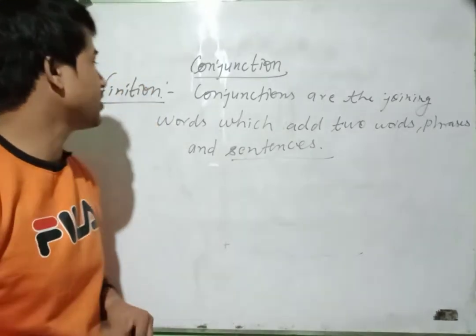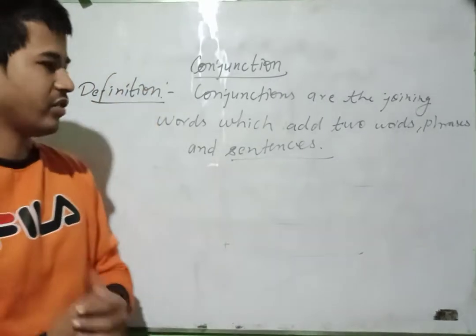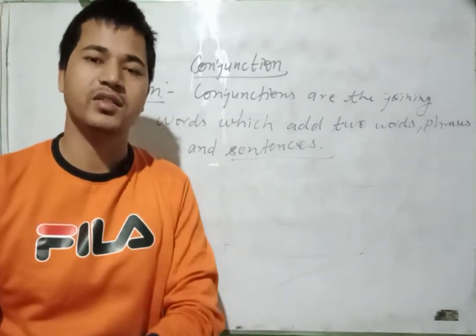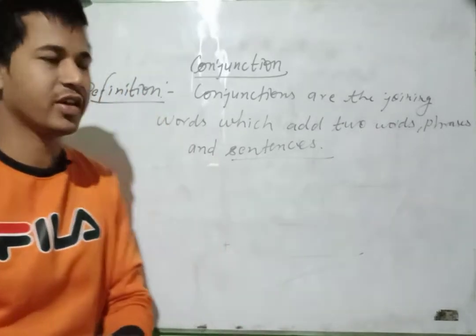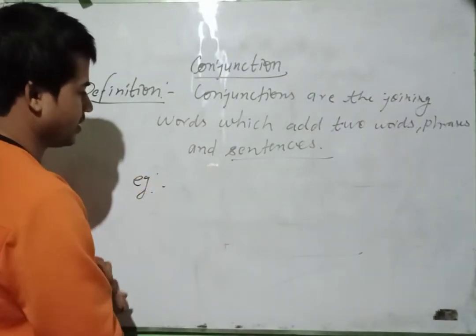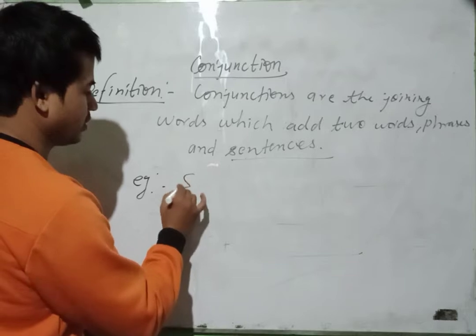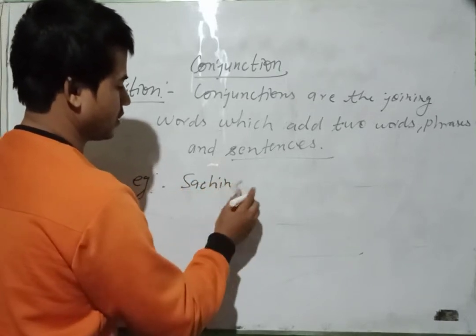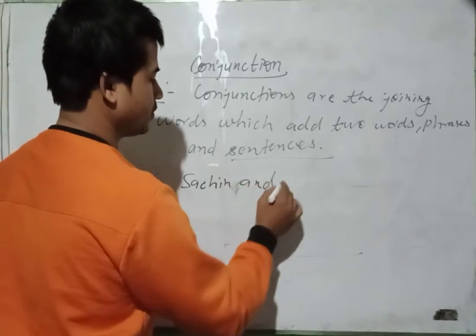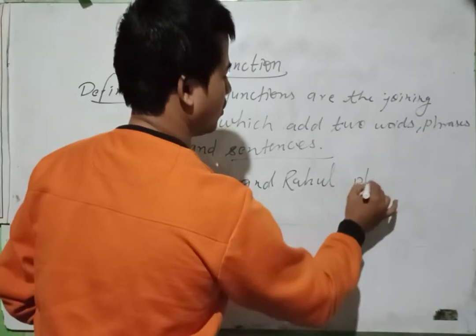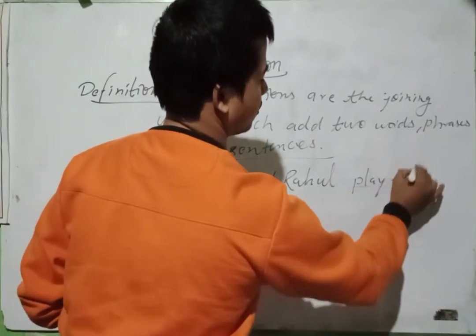In this way we can say that conjunction always adds two sentences, two words and phrases. We have some examples. Sachin and Rahul play together.